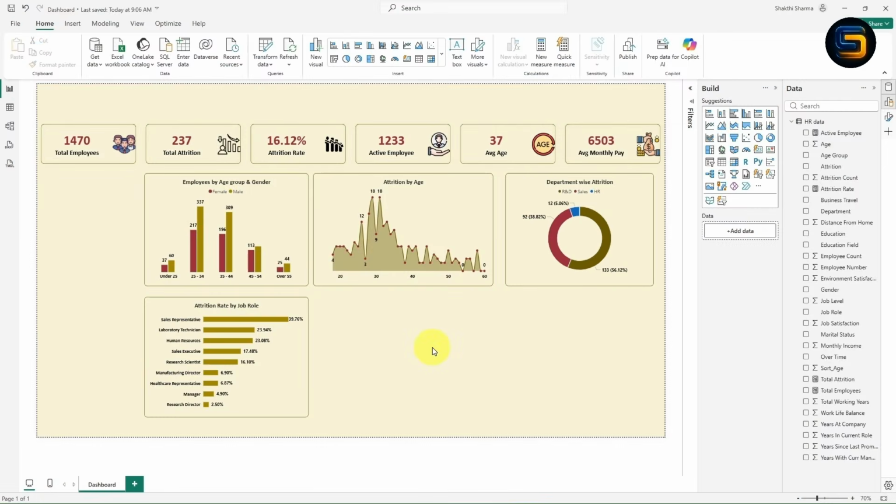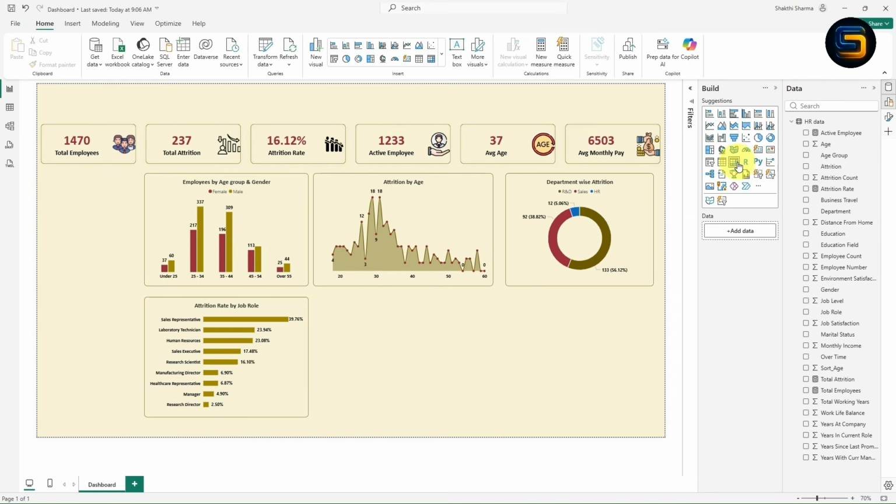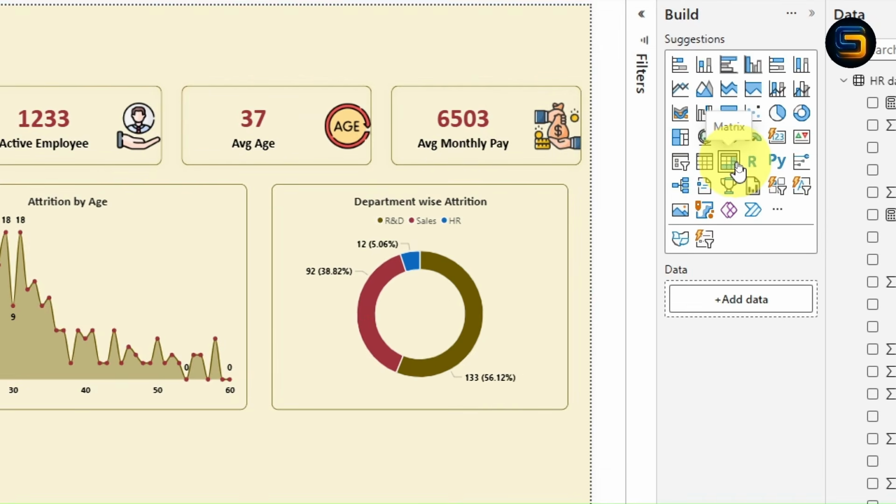Now let's see the next visual. Let me show you. Now we need to create a matrix. The matrix should represent job satisfaction rating. So let's see how we can do this. Now we need to add one matrix. Look at here guys, this is a matrix visual.